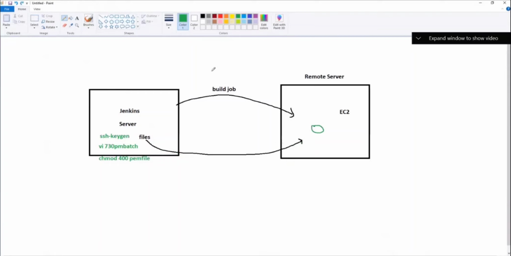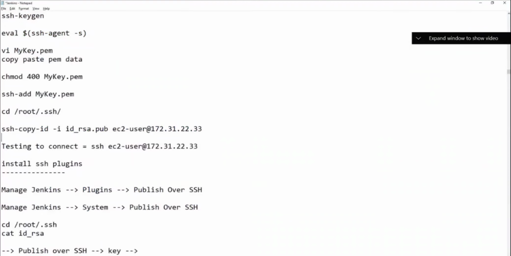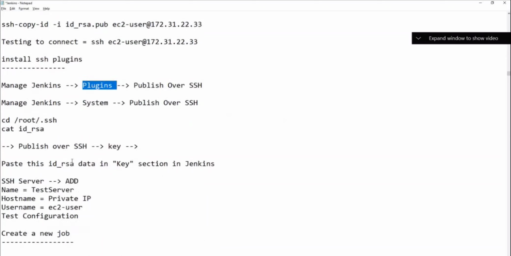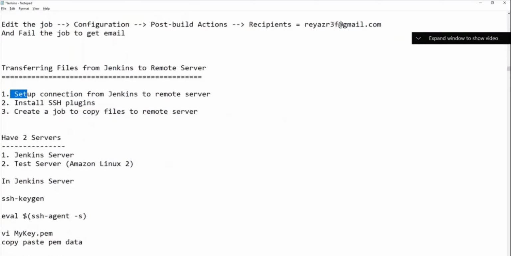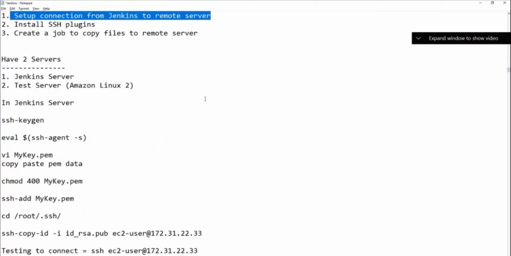First, what is the end goal? We need to transfer the files from here to here. In order to transfer the files from here to here, first the connection needs to be established. How does the connection get established? By using the keys. Using what? Keys. So we will generate the keys here, copy them, then install the plugin, and then do some configurations here. So first, we need to set up a connection from Jenkins to the remote server. Should we go and set it up now?